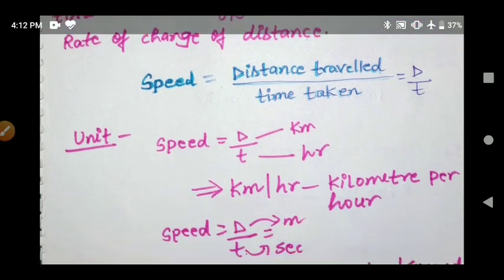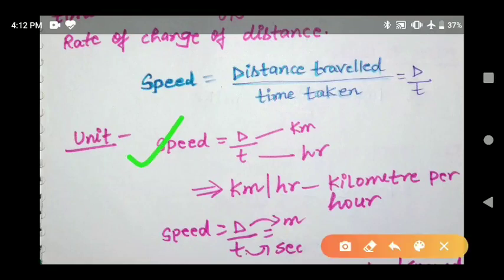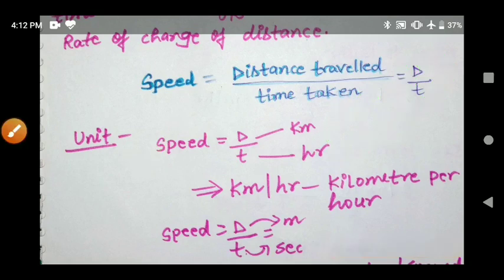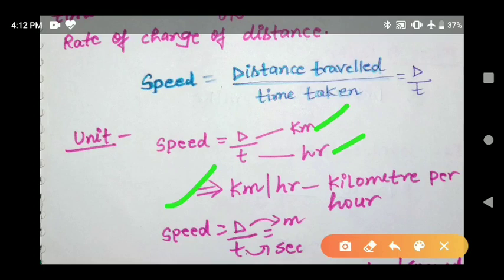Here the unit of speed: speed is equal to distance upon time. We know that there are different units of distance: kilometer, meter, centimeter. And units of time: hour, second, minute. So the first unit is kilometer per hour. Unit of distance kilometer, and unit of time hour, so kilometer per hour.